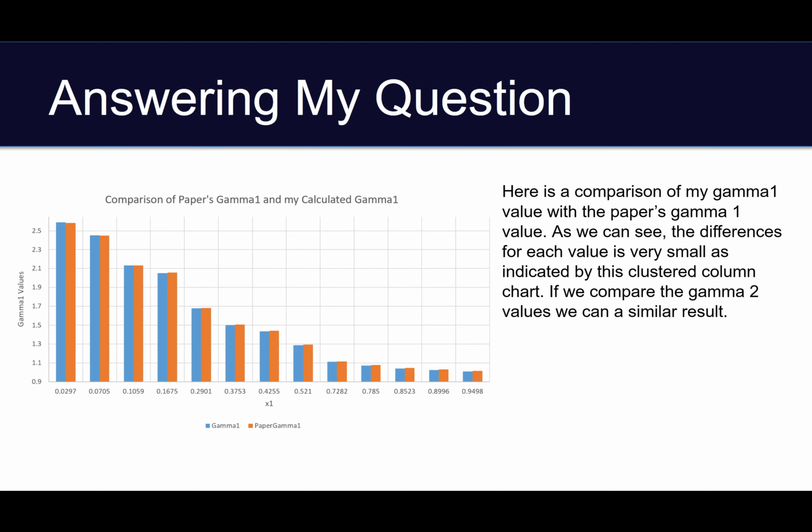Here's a comparison of my gamma 1 value with the paper's gamma 1 value in a clustered column chart. As we can see, the differences for each value are very small, indicated by the graph. If we compare gamma 2 values, we also get a similar result.